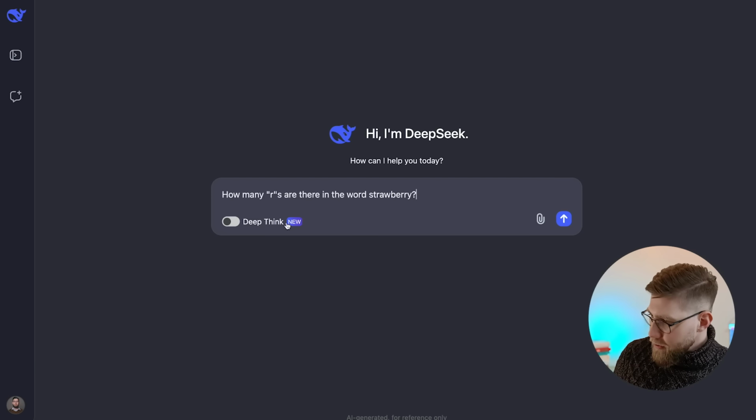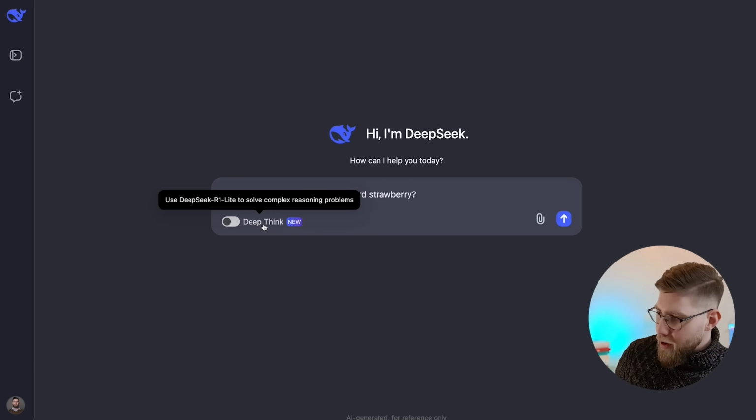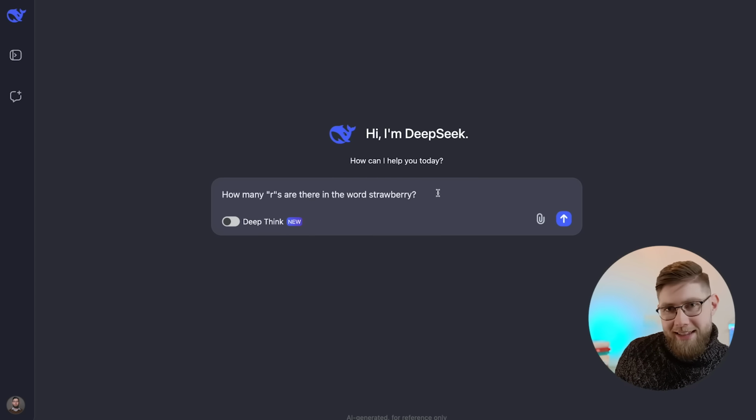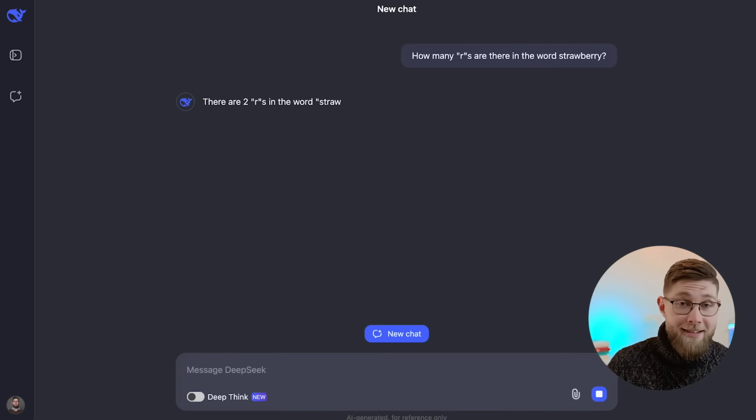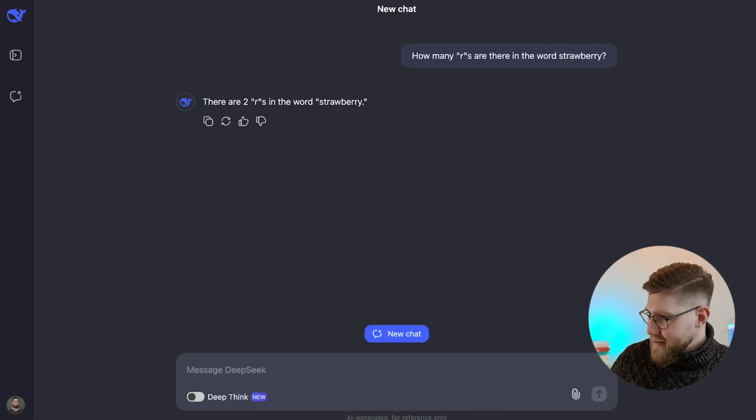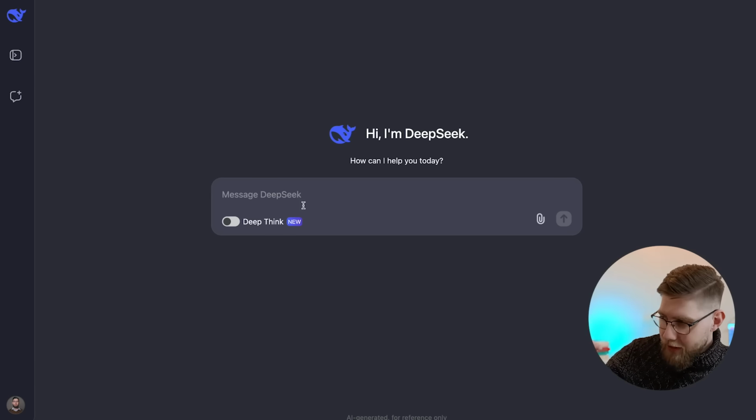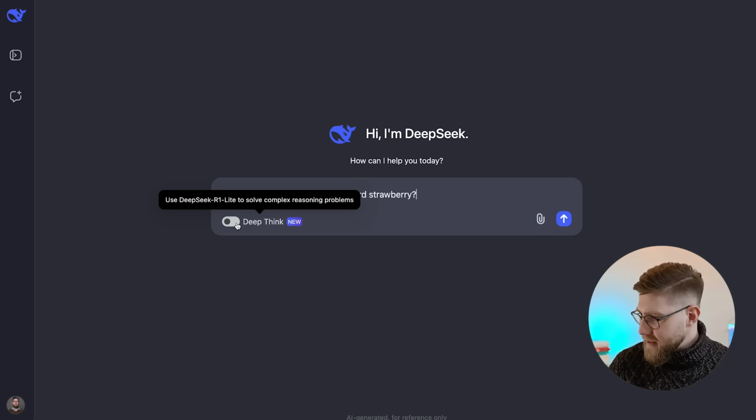Now let's try to solve this problem. How many R's are there in the word strawberry? This sounds very simple, but is actually pretty complicated from the perspective of large language models. Let's first use DeepSeek without the Deep Think option and see how it does. There are 2 R's in the word strawberry. This is actually incorrect. Now, let's open up a new chat and ask it to think through that problem deeply. Let's see if it solves it now.